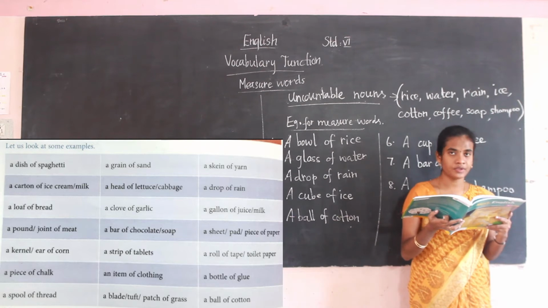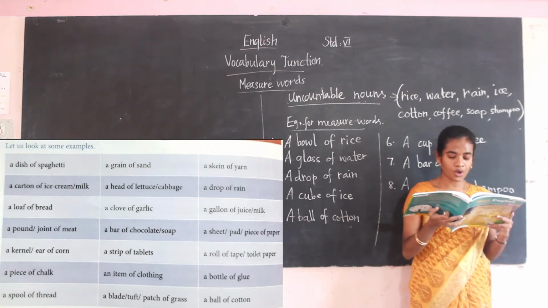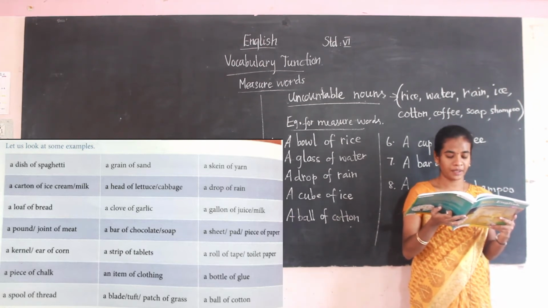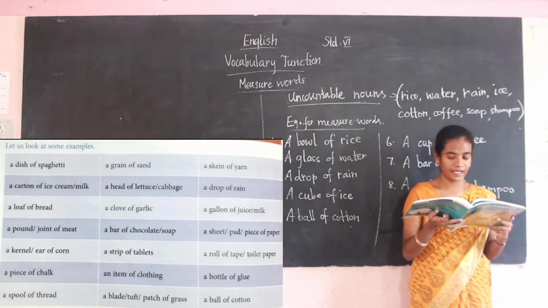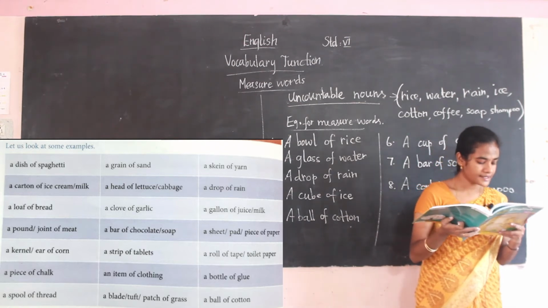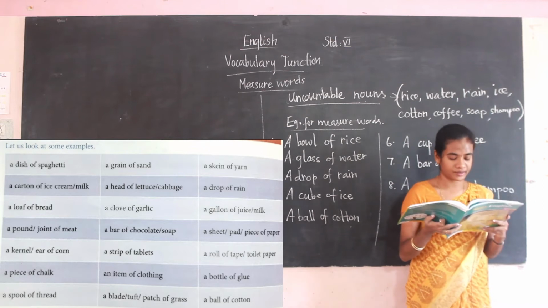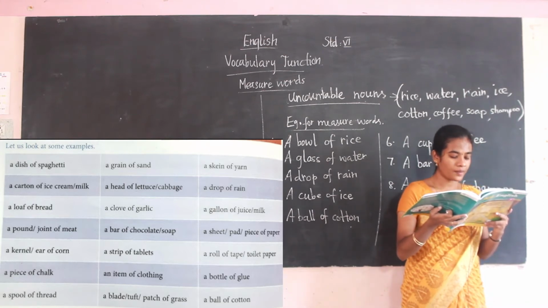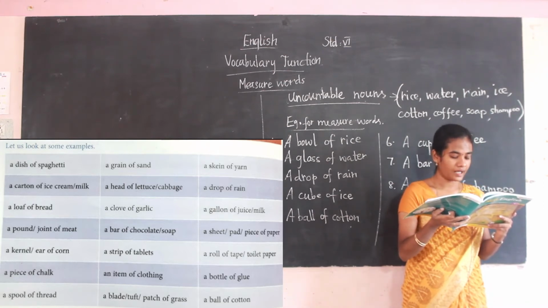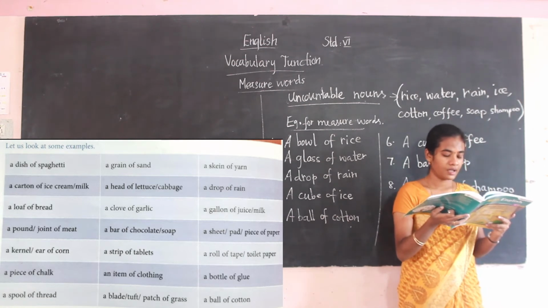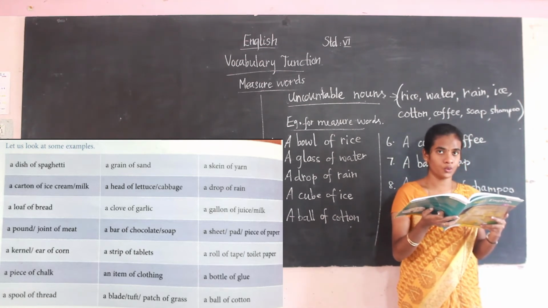A strip of tablets. A roll of tape or toilet paper. The next one, a piece of chalk. An item of clothing. The next, a bottle of glue.